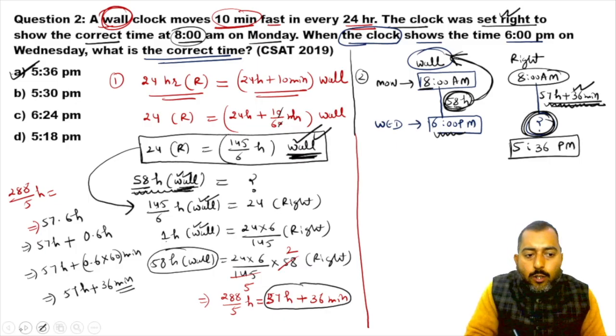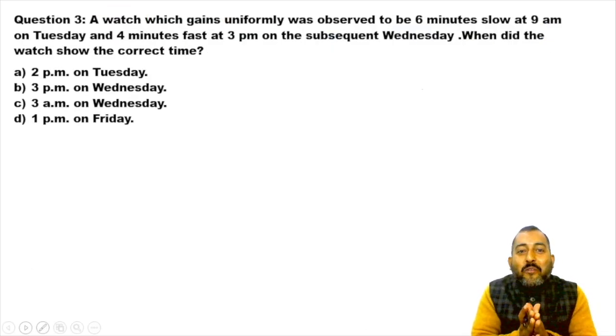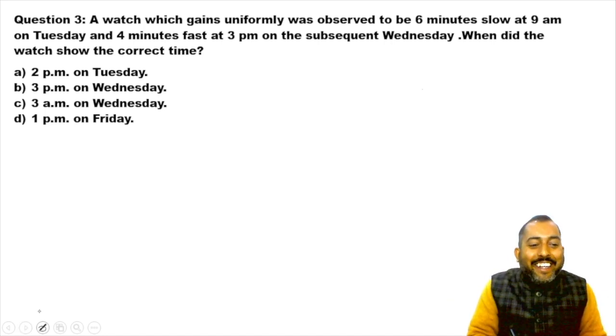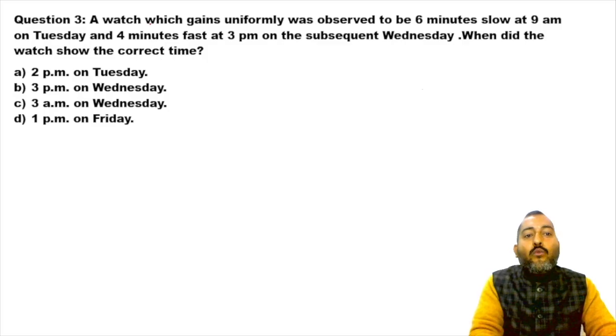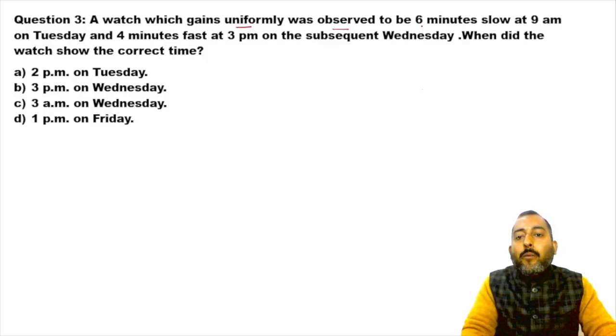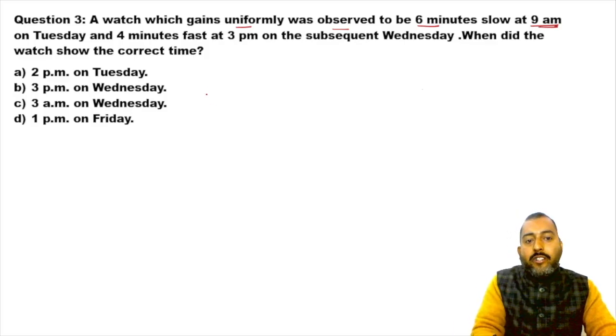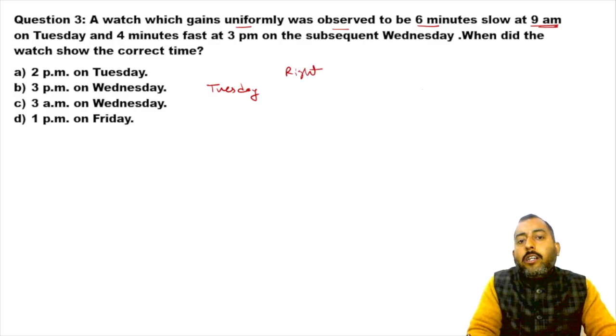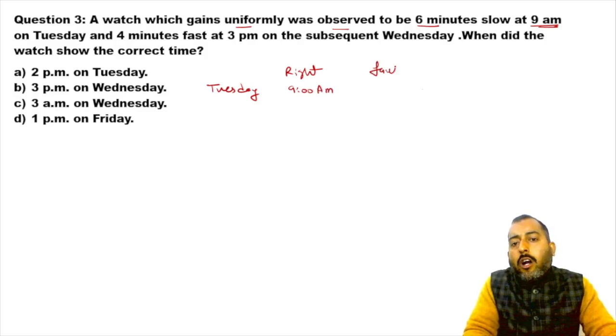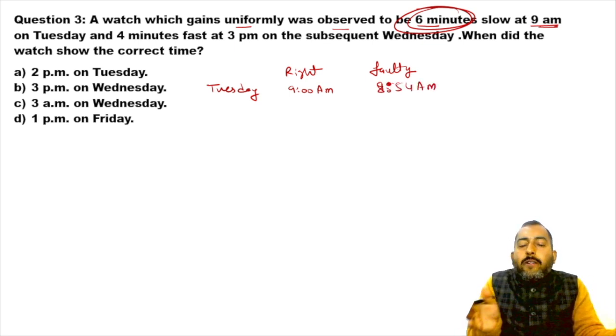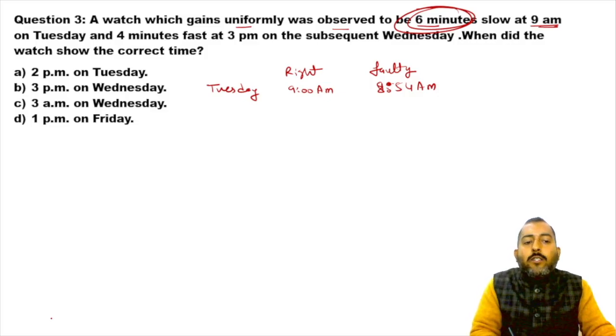Let us move on to the next question, and this is your final question of clock. Be happy. All right. So see, this question says a watch which gains uniformly was observed to be 6 minutes slow at 9 a.m. on Tuesday. So on Tuesday, when the right time was 9 a.m., at that very moment, there was a faulty clock showing 6 minutes slow. It was showing 8:54, meaning 9 minus 6 minutes.